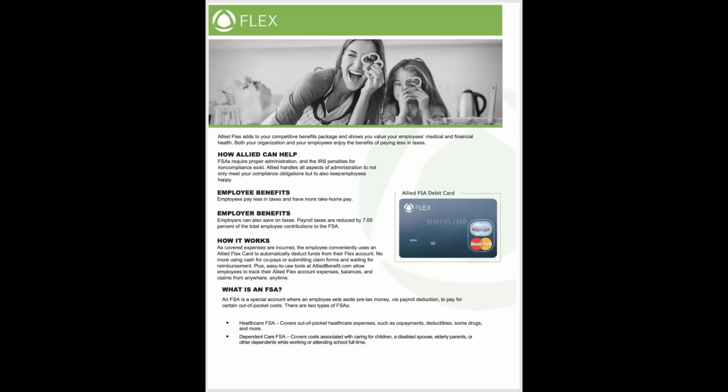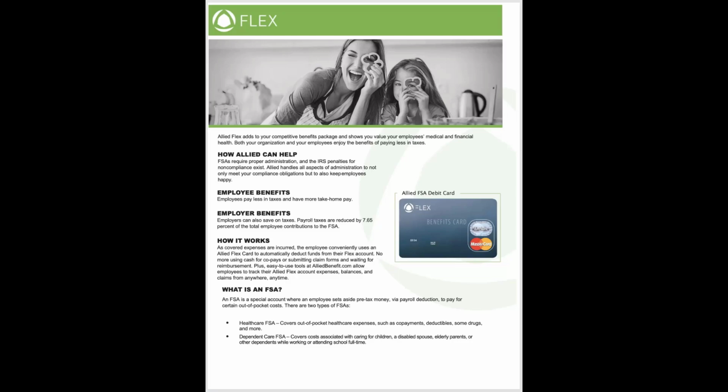Onboard also offers flexible spending accounts. For those of you that want to take advantage of this, a flexible spending account is available for both medical and dependent care charges. Really, this allows you to set aside dollars on a pre-tax basis that are designated for major medical expenses or for dependent care. If you elect the medical expense FSA, you will get a debit card in the mail. The dollars become available to you in full at the beginning of the plan year.